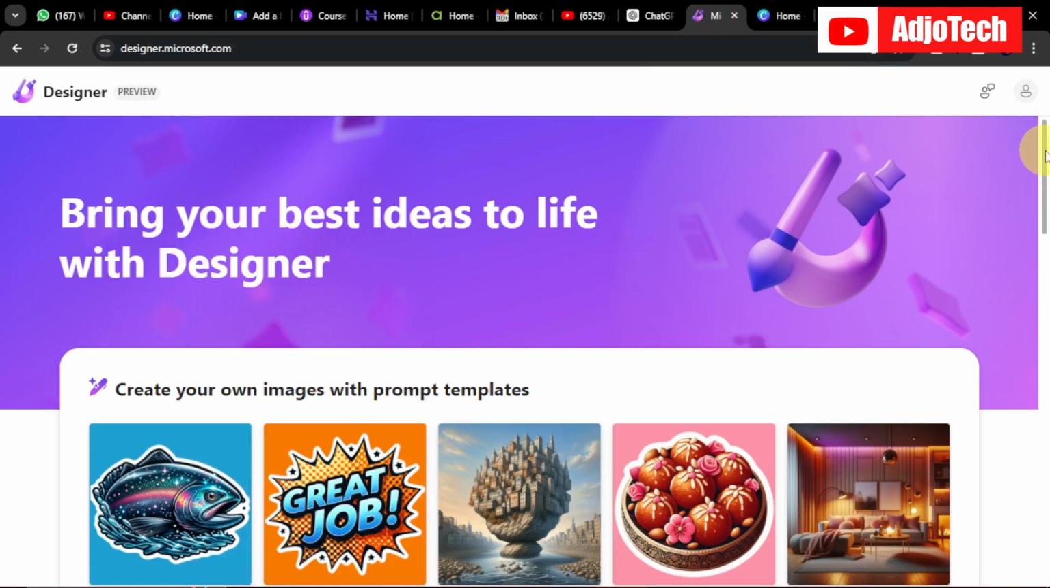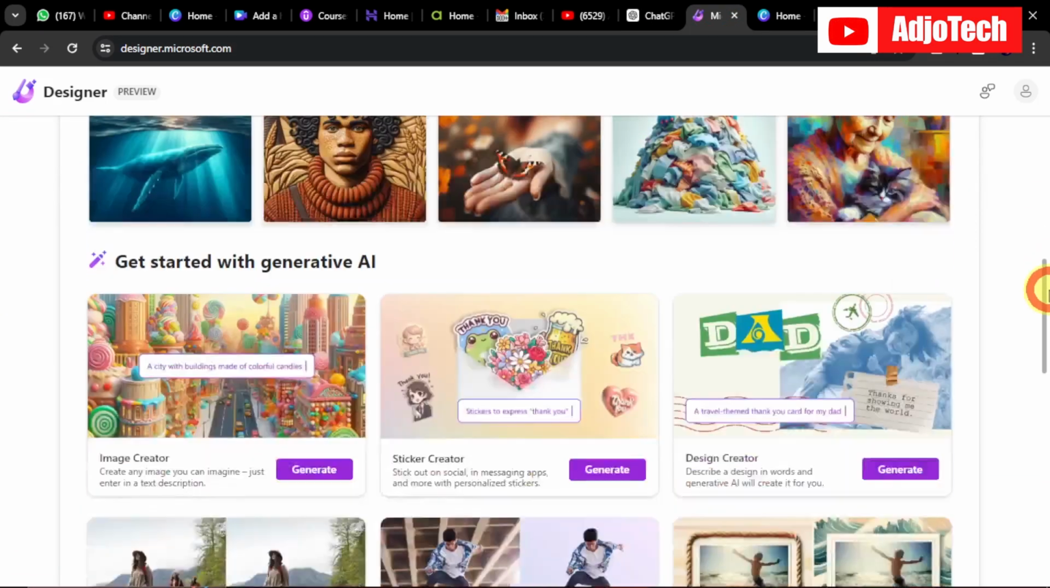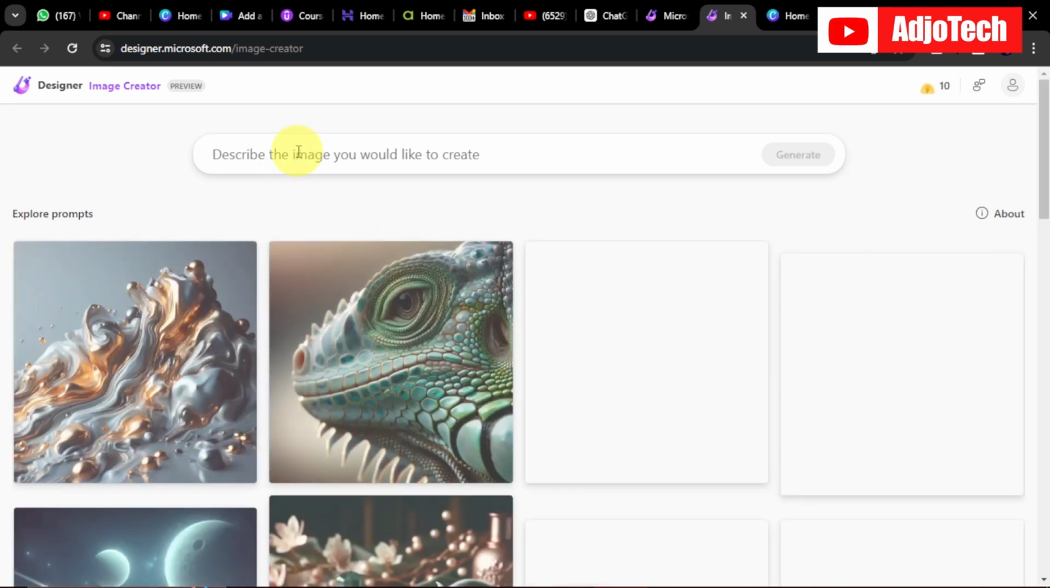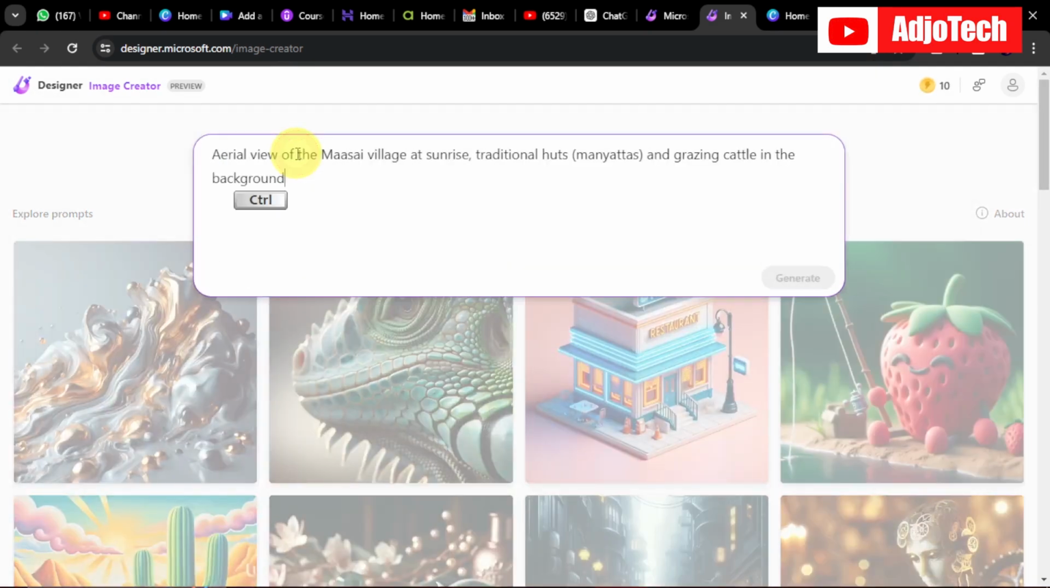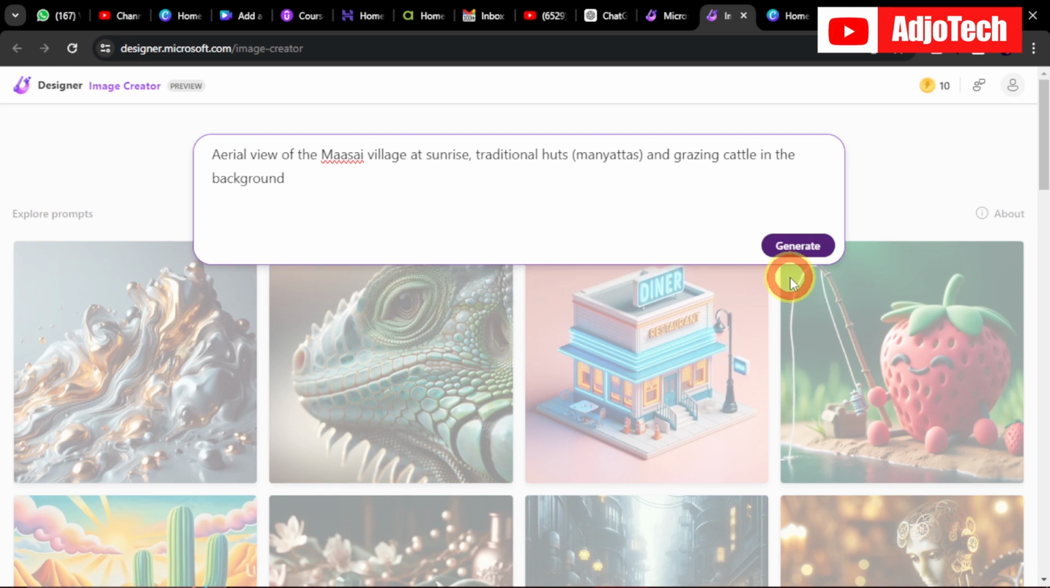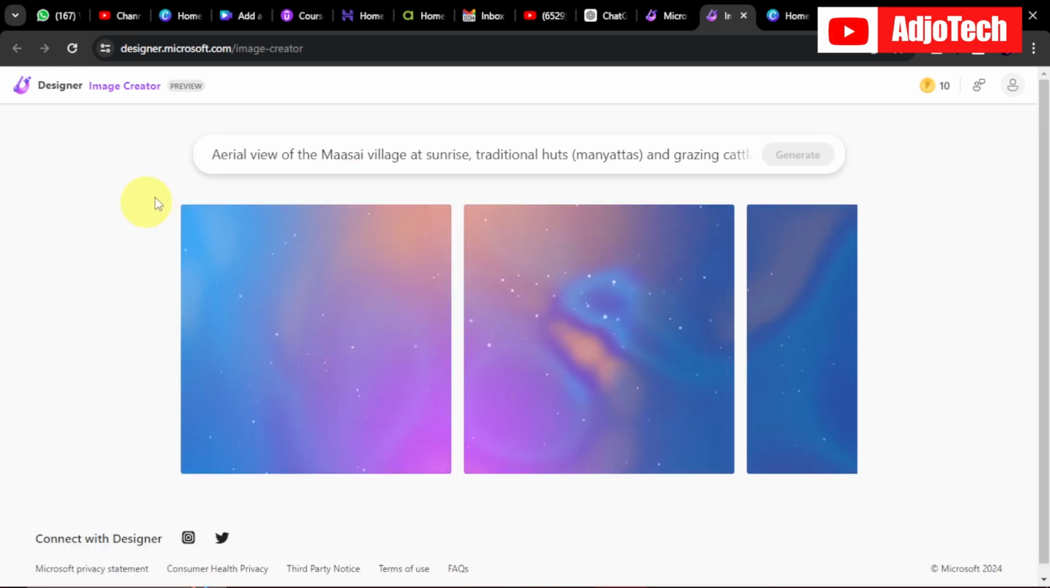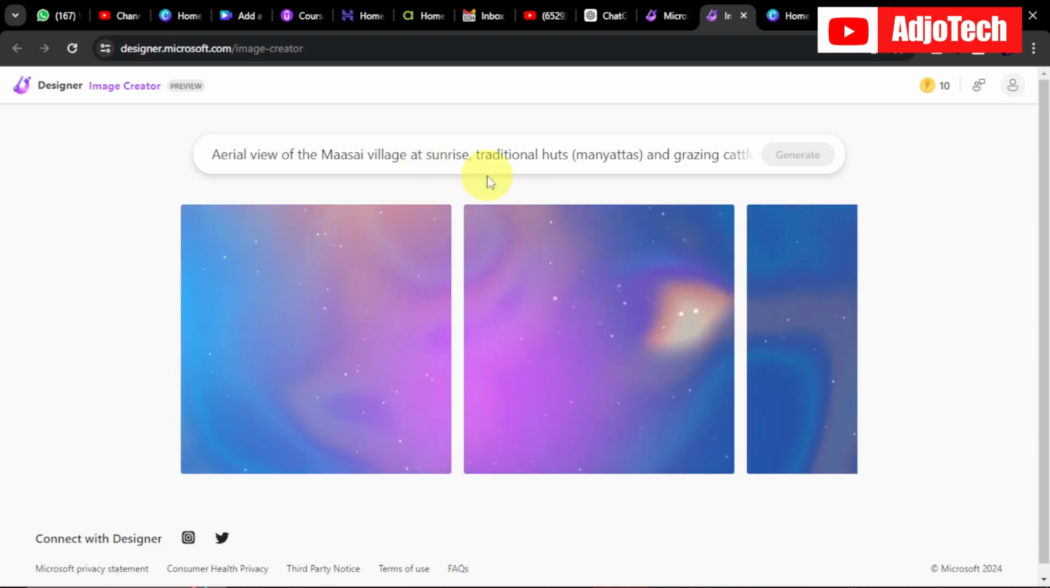If you come to Microsoft Designer, you need to sign up. When you scroll down, you can see we have image creators, so you can use this. There are other image creators or image generators that you can use, but I prefer to go with Microsoft Designer, so just click on that. And then we're going to paste our prompt over here, and go ahead and generate this. We just want an aerial view of a Maasai village at sunrise, tradition, art, and all that. So Microsoft Designer is going to generate that for us.